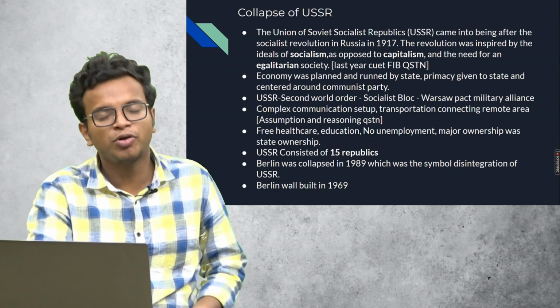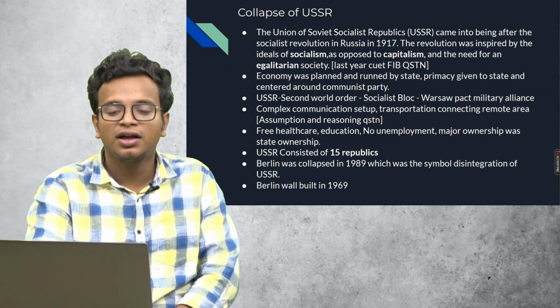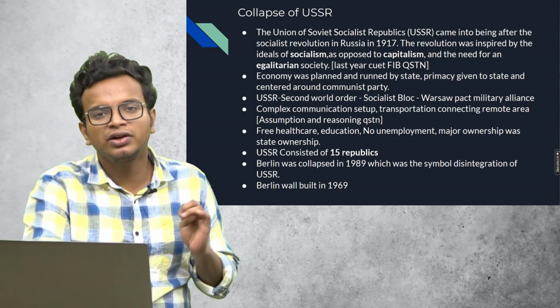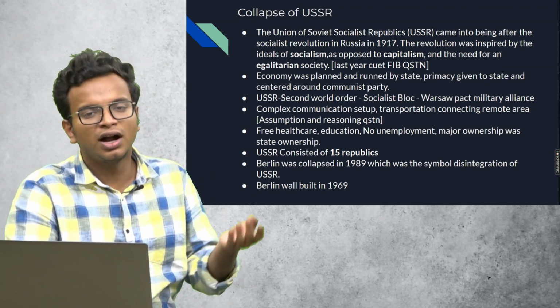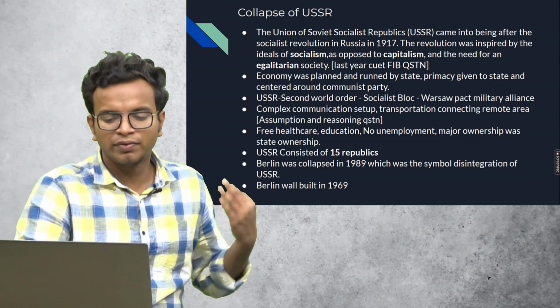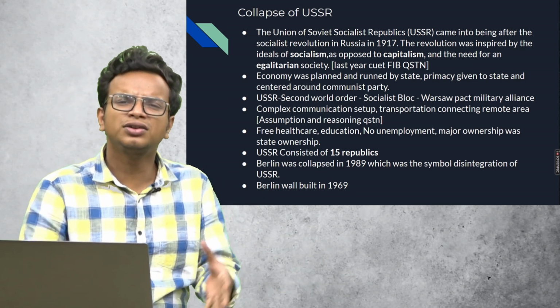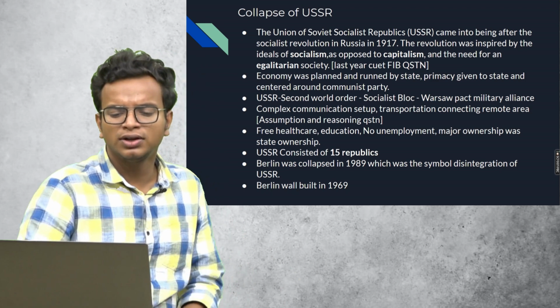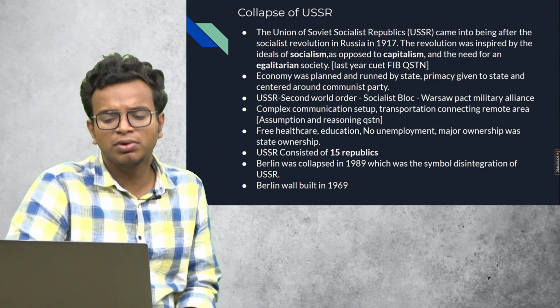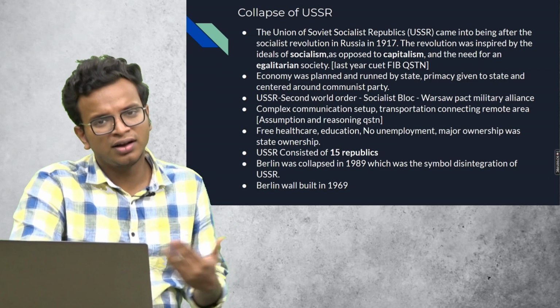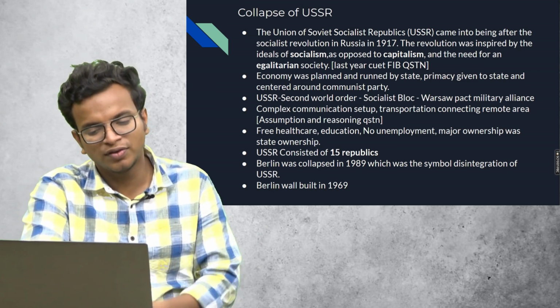A major ownership of property was by the state, and everything that was produced in the Soviet Union was under the state's purview, everything considered to be in a planned economic model. So it consisted of 15 republics.